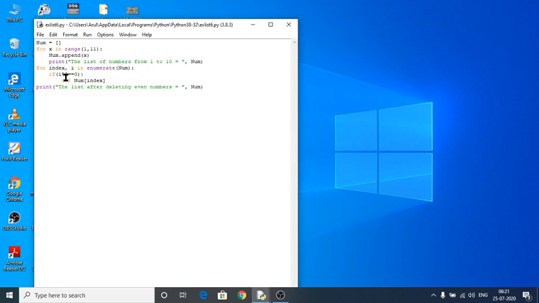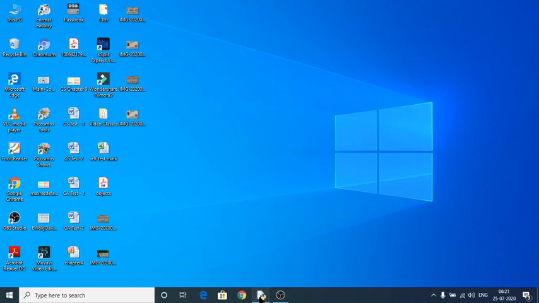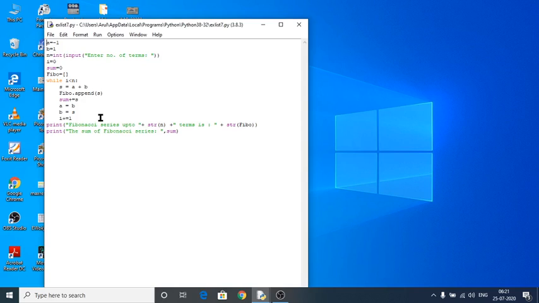See here, if i modulus 2 is equal to 0, the double equals is for the remainder check. Next one is for getting the Fibonacci series. Fibonacci series is nothing but it gives the result as 0, 1, 1, 2, 3 like that.